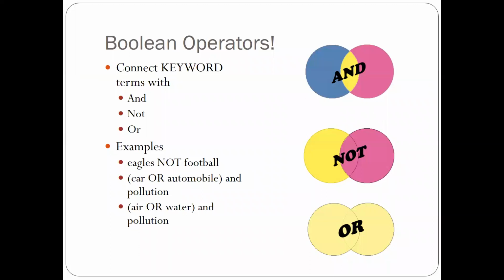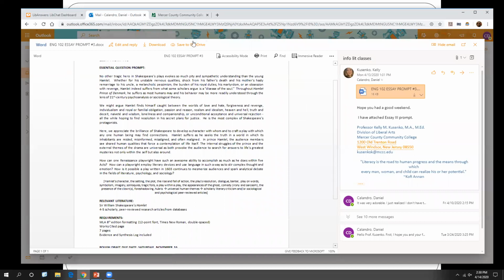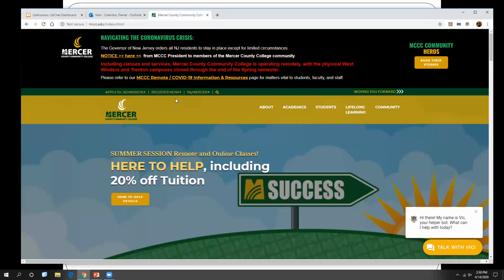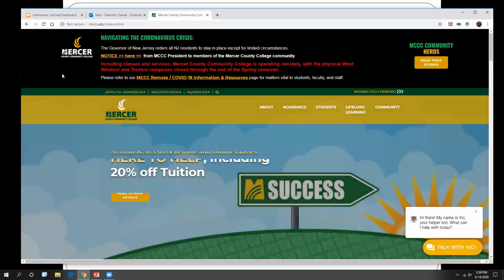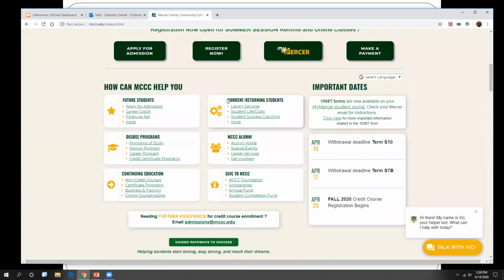So let's take a look at our ebrary database. It's going to follow the same route as last time. We head to the main Mercer website, www.mccc.edu. We scroll down under where it says current/returning students. We click on library services, and it takes us to the library service homepage.